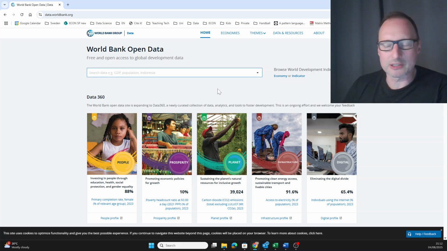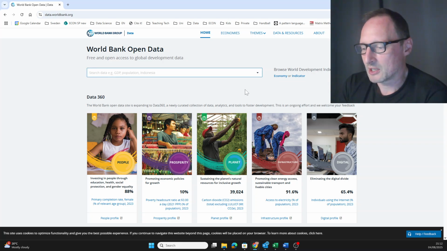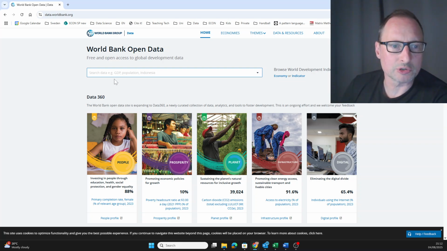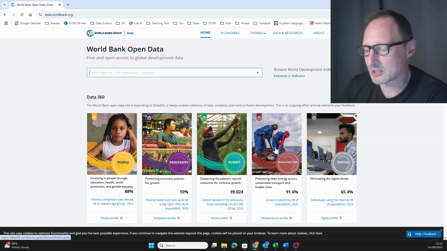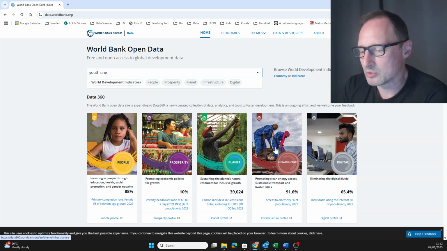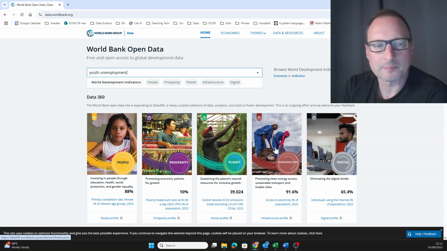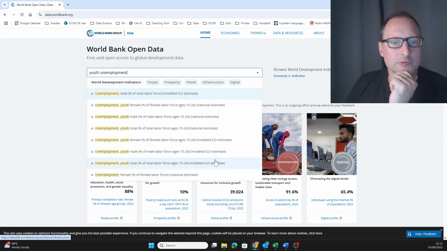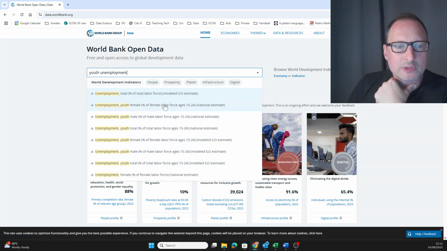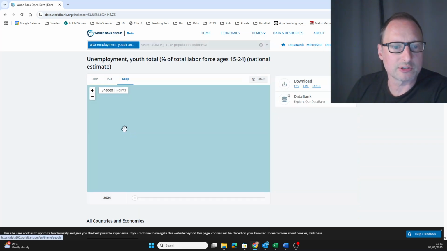It has a nice little search box, so it says you could search for data type or a country. It seems to be exactly what we want, so we type in youth unemployment, and you see there's a bunch of indicators that come up. Okay, unemployment, youth total. Okay, you could also get it by gender, so that looks pretty good. So let's click on this.